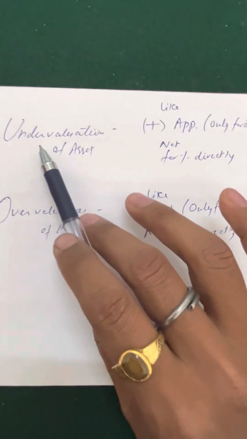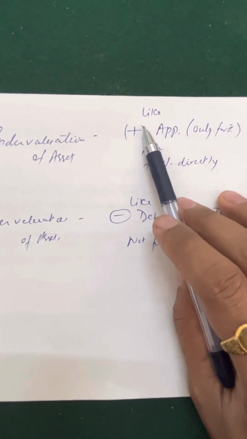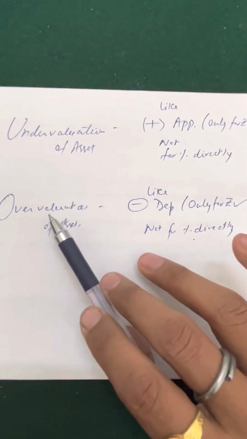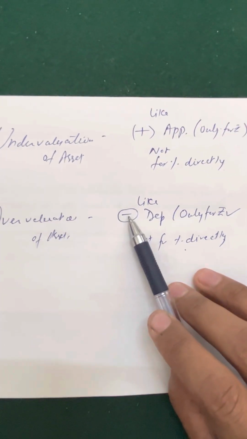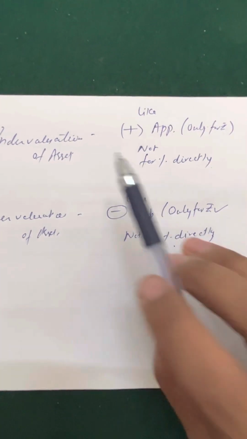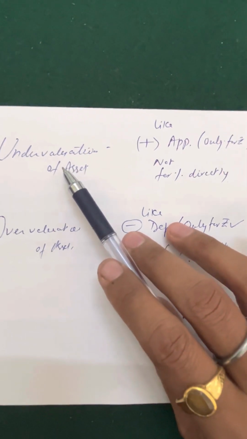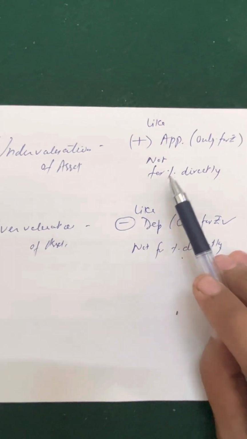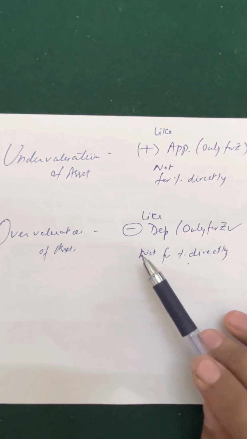Okay, so undervaluation you will add if you have given in rupees, overvaluation you will subtract like depreciation if you have given in rupees, but you have to be very careful if the undervaluation of asset is given in the percentage and overvaluation in the percentage.